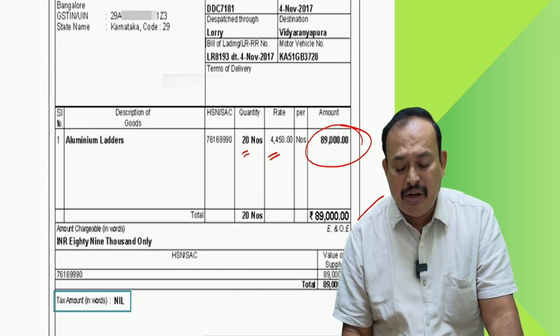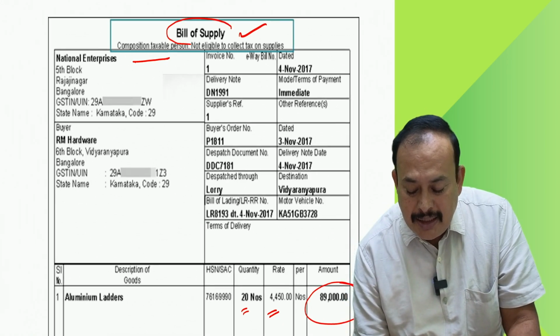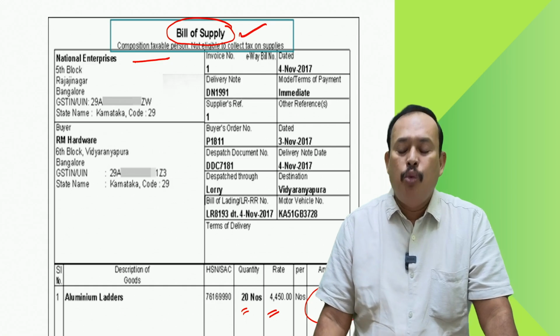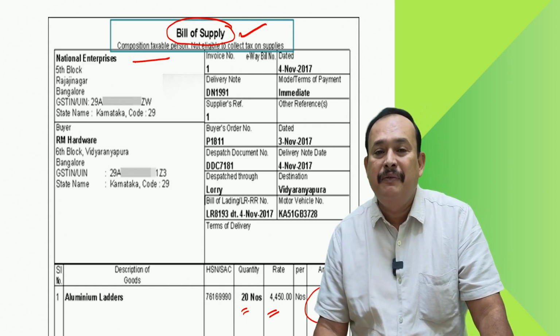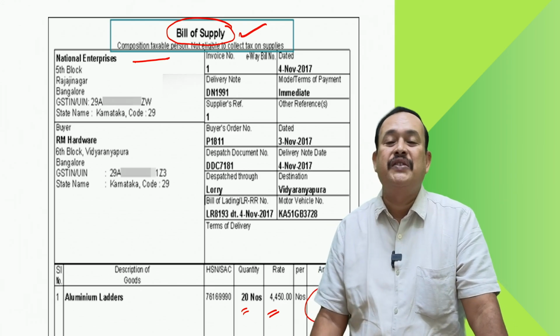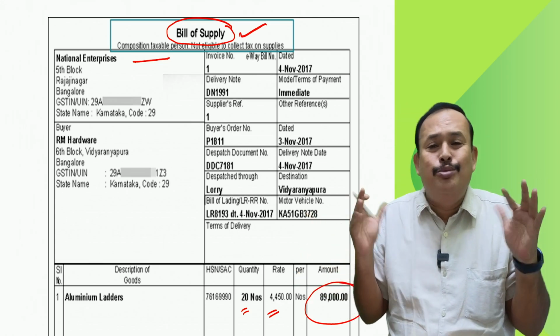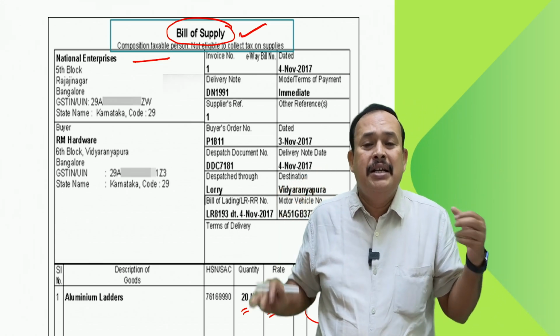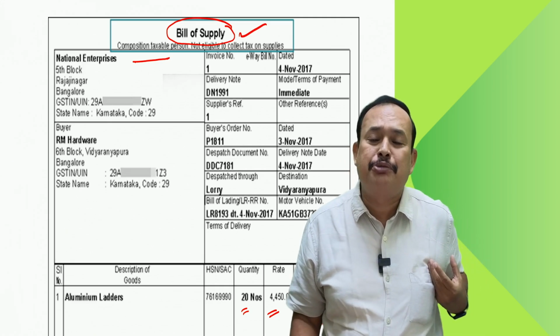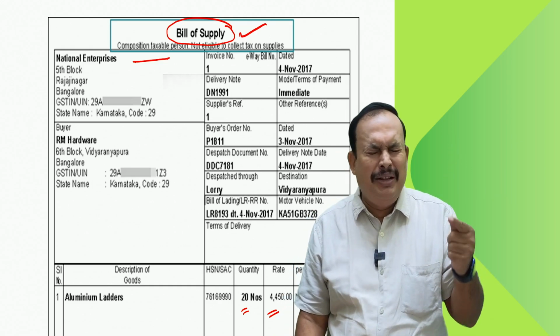Such an invoice we call, technically, a bill of supply. What is a bill of supply? The supply where tax is not shown separately in the bill is called a bill of supply, and the recipient of those goods is also not eligible to avail input tax credit. The supplier being a composition taxpayer, he himself is not eligible to avail the input tax credit.